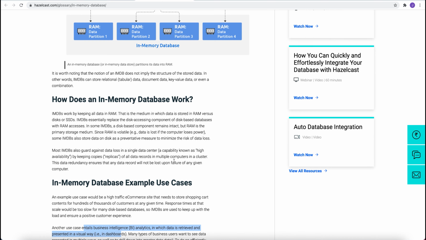Now, how does it work? In-memory databases work by keeping all data in RAM. That is the medium in which data is stored, RAM versus disk or SSD. In-memory databases essentially replace the disk access component of disk-based databases with RAM access.